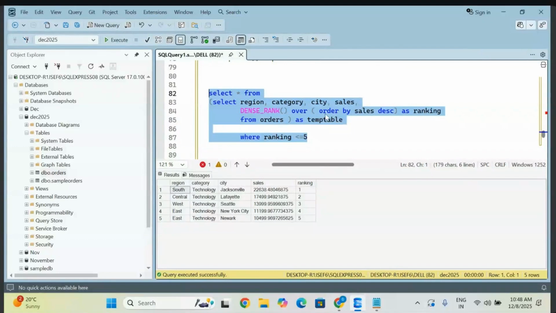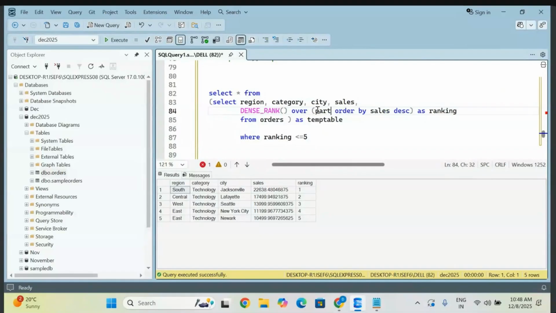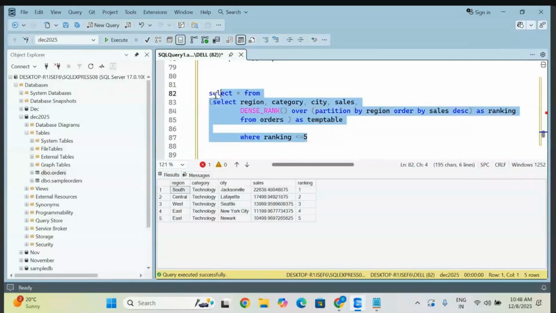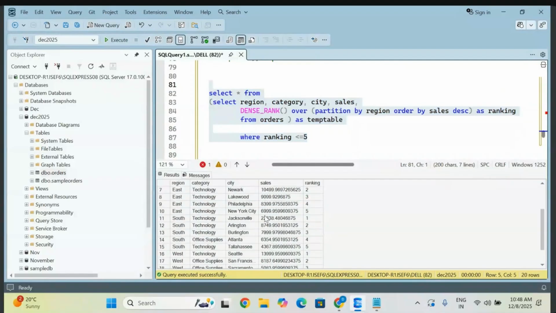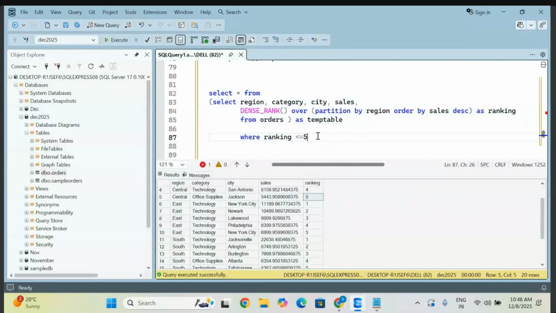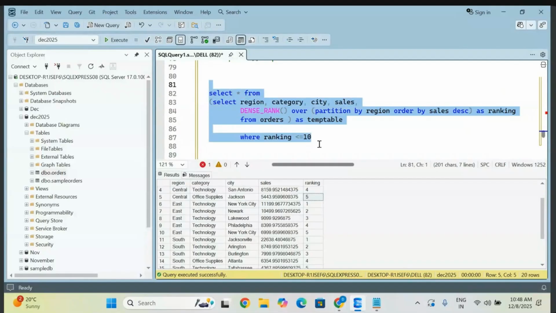Now for example, if I am using PARTITION BY here, I am taking region wise only. Now go and execute it. Now observe here, every partition gives you top 5 ranks: central is giving top 5 ranks, east is giving top 5, south is giving top 5, and west is giving top 5. Such scenarios you have to face in Power BI as well as here. Whenever you go for validation, you have to do this. For example, tomorrow you want top 10, simple, you can enter 10 only. Whatever number you enter, it gives you that.